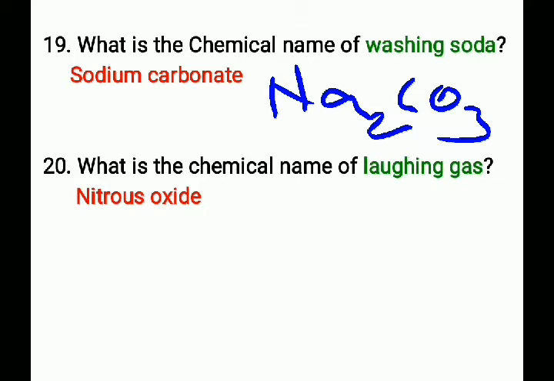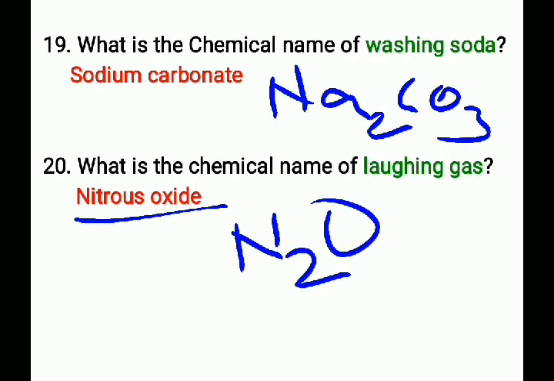Next question, what is the chemical name of laughing gas? That is nitrous oxide. The chemical formula of nitrous oxide is N2O. The chemical name of laughing gas is nitrous oxide and its chemical formula is N2O.